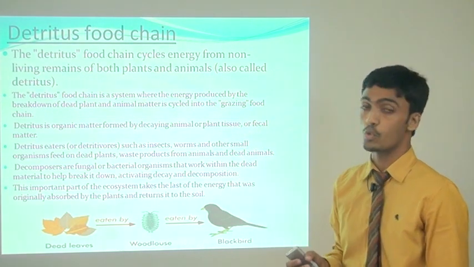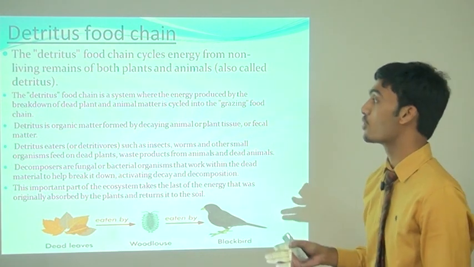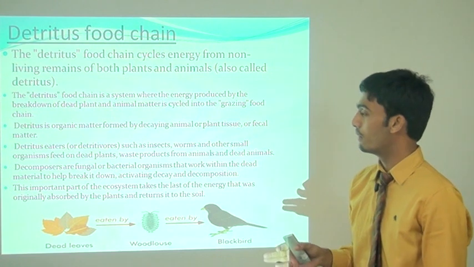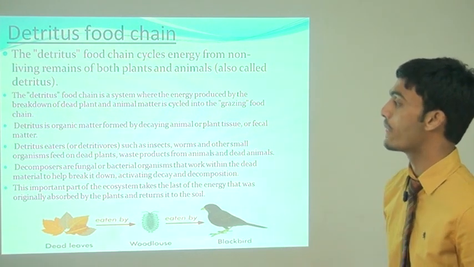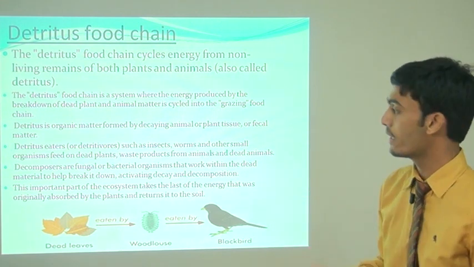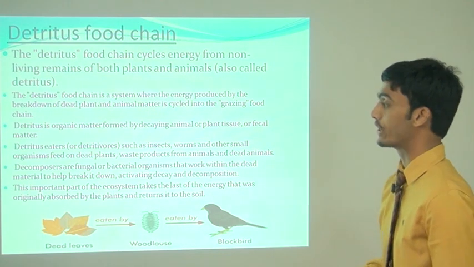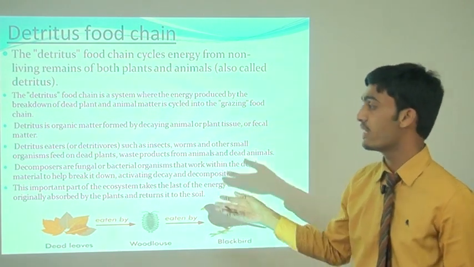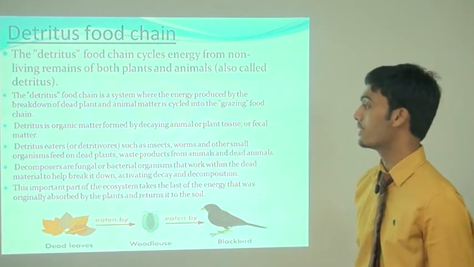Next is detritus food chain. Detritus food chain cycles energy from non-living remains of both plants and animals. The detritus food chain is a system where the energy produced by the breakdown of dead plants and animal matter is cycled into the grazing food chain. Detritus is organic matter formed by decaying animal or plant tissue or fecal matter. What is detritus? Detritus is organic matter formed by the decaying of animals and plants.